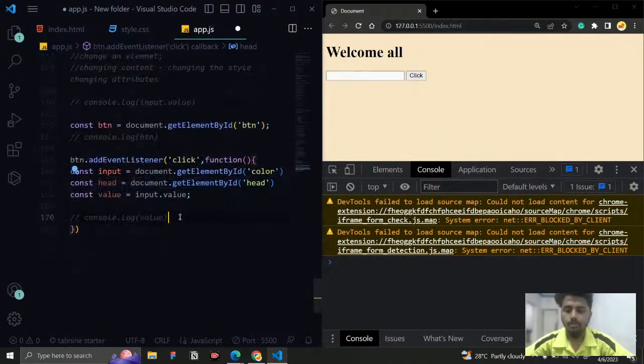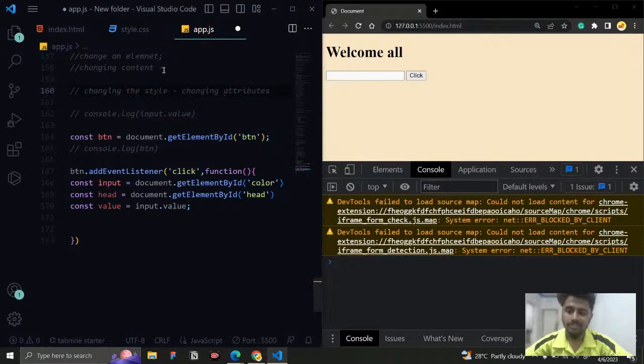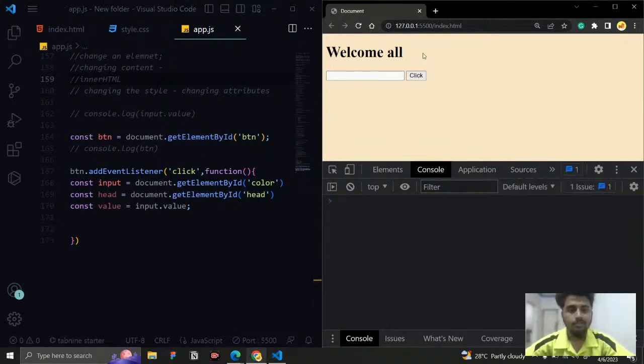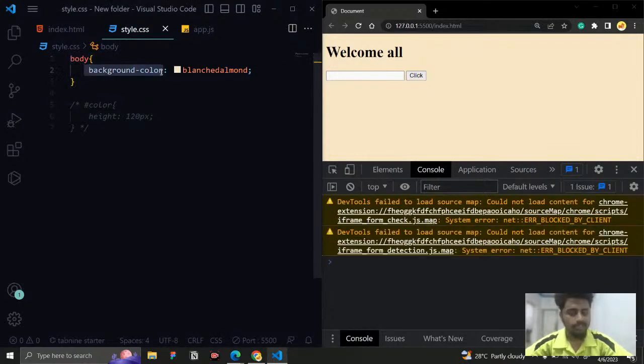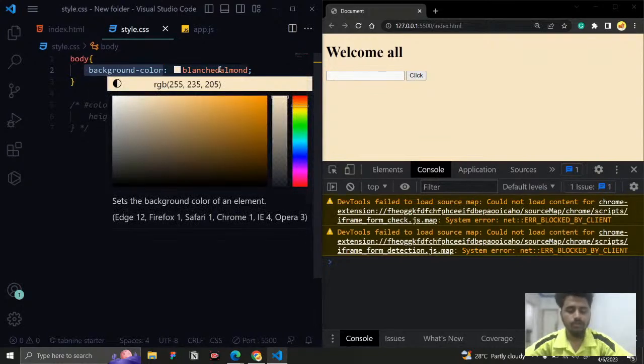Now we're going to use the first method, that is how to change the content. For changing the content, we have three methods available for changing the inner content of an element. The one method that we're going to discuss is innerHTML. With the help of this property, we can change the content of an element, the exact same workflow: fetch the element, decide what property you want to change and what value you need to give.